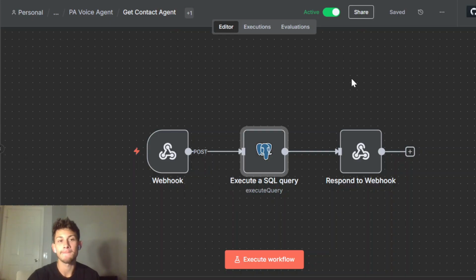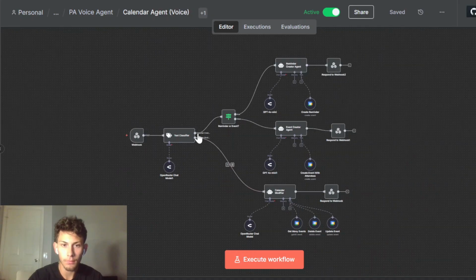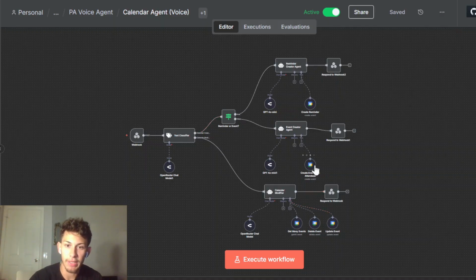Now let's go over here to our calendar agent. What's happening here is a lot of stuff, and it looks much different than a regular AI agent where you have your brain, some memory, and then all the tools, like a bit of an octopus. You see that on the internet.